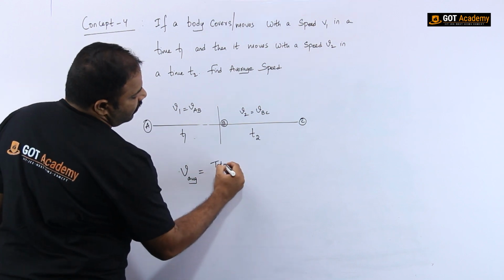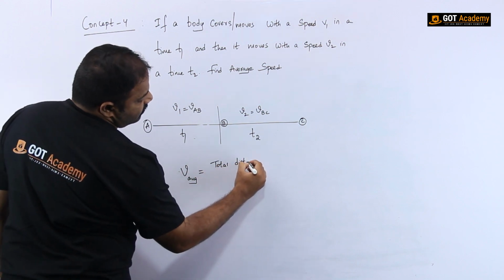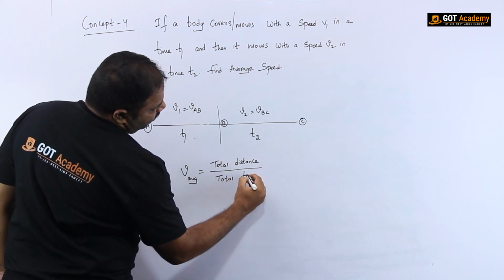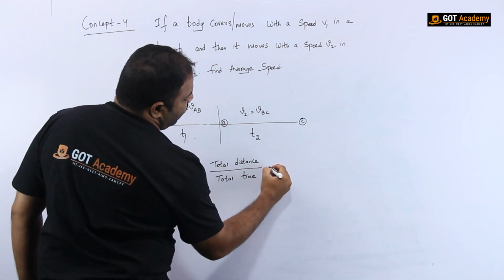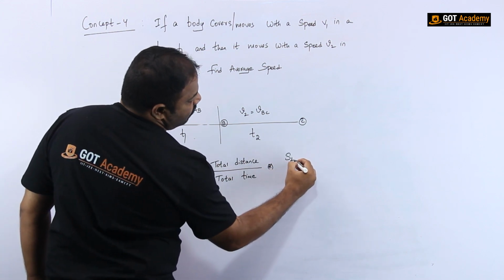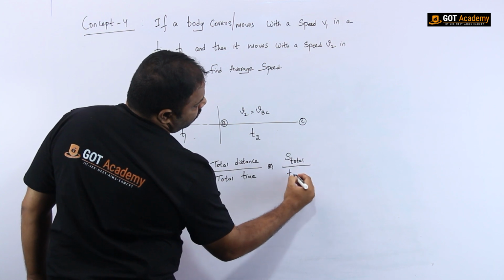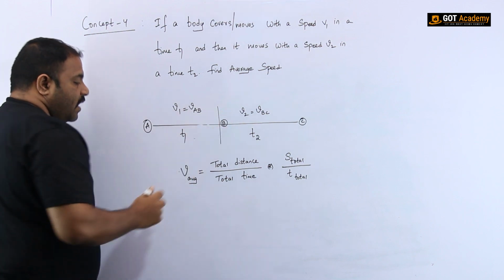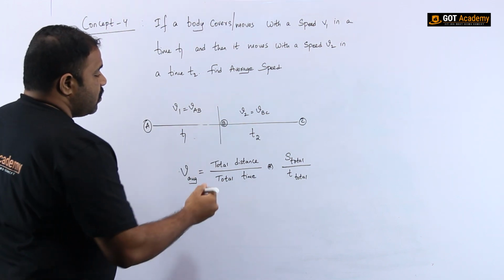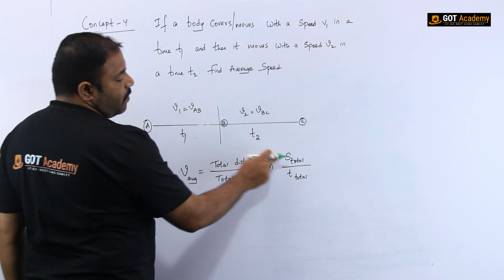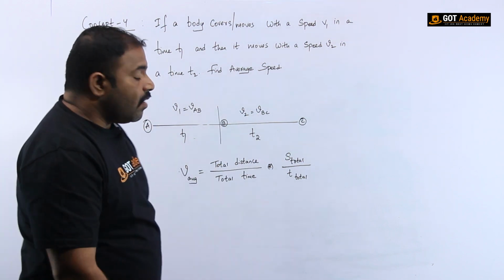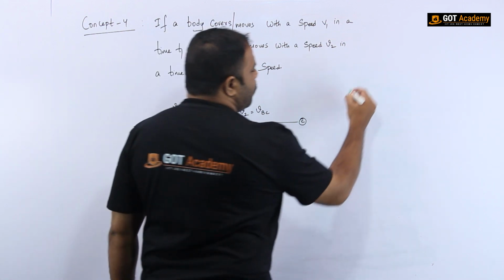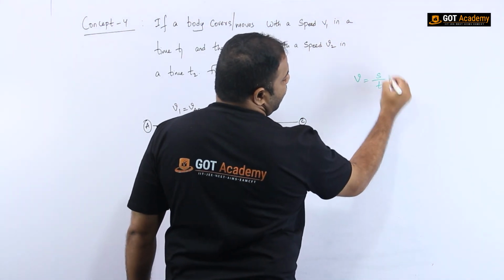As I mentioned earlier, total distance travelled by total time taken, or we can write it as S, the symbol for distance, S total by time, that symbol is T. Here we are having two different cases, right? So we are very clear that speed and time is given but distance is not given. Then what we have to do? Again we have to recollect our previous basics. What is the previous basics? Speed is equal to distance by time.